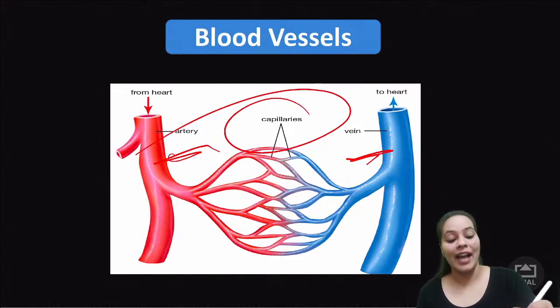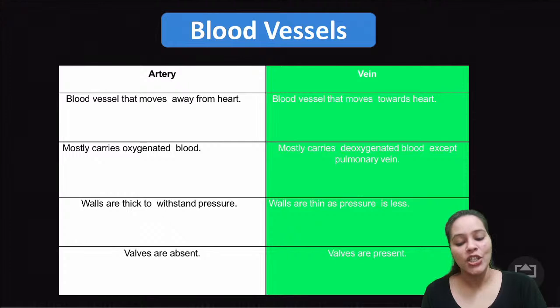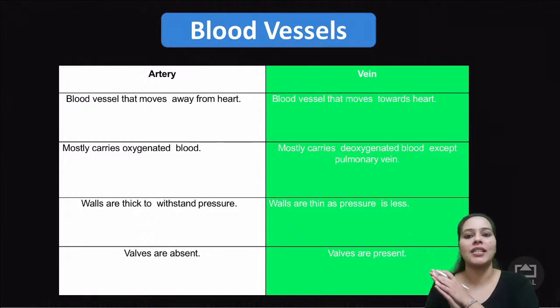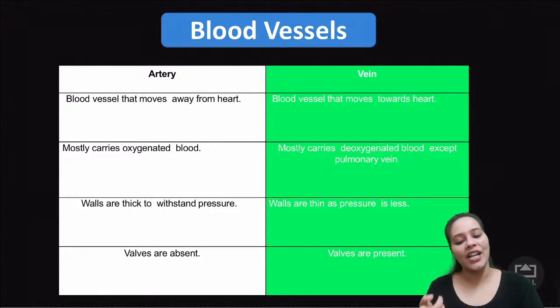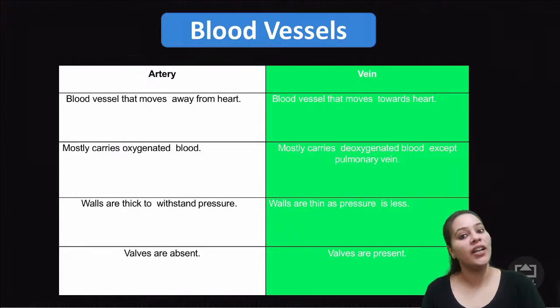Now, it's very important. If I talk about arteries, kids, an artery is a kind of blood vessel that moves blood away from the heart. Away from the heart. Opposite to a vein, which carries blood towards the heart. Second point: arteries always carry oxygenated blood. First of all, what is oxygenated blood? Blood which is oxygen rich. A blood which is carbon dioxide rich is your deoxygenated blood. I hope the second point is clear to you.